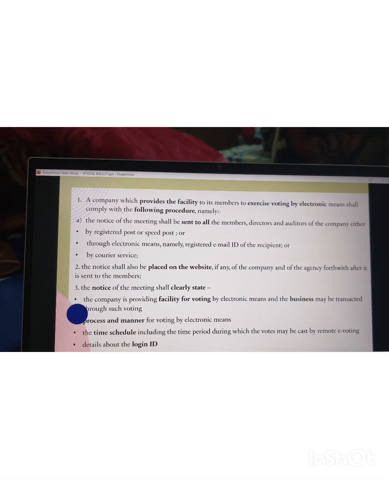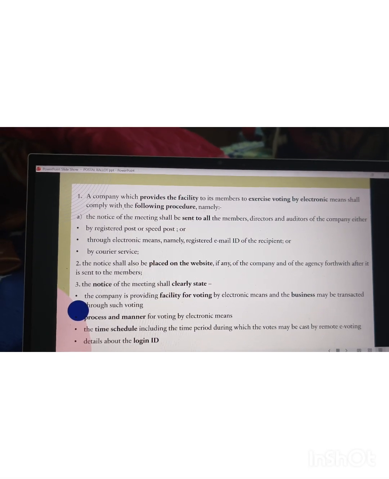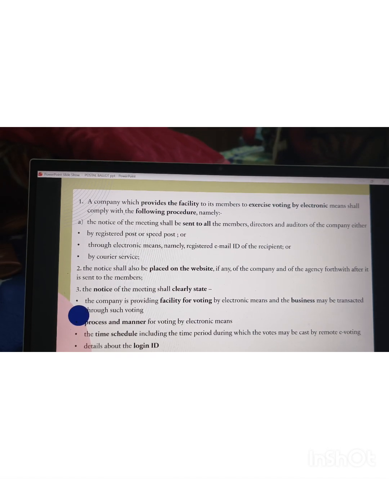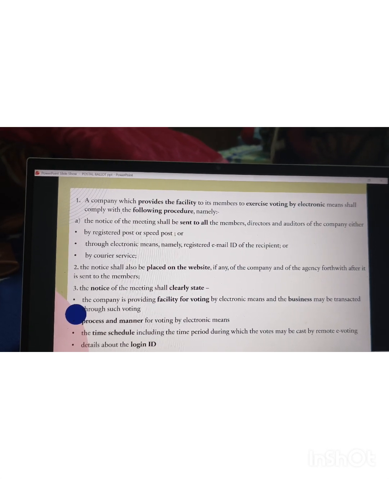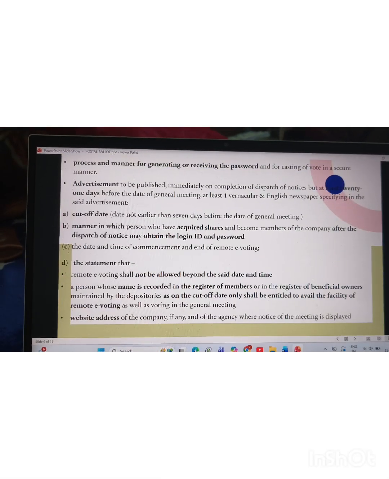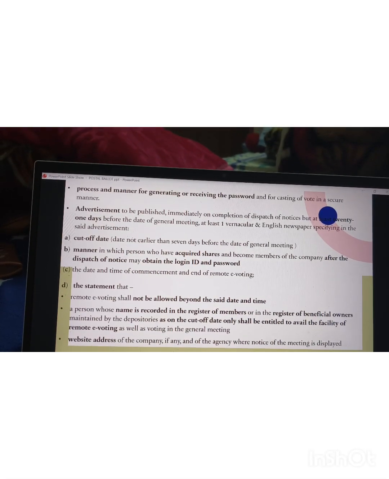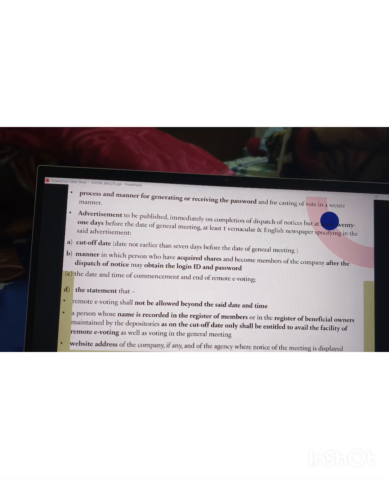Next, the notice of the meeting must clearly state the facility of voting, the business items to be transacted, the process and manner for voting, the time schedule, details about the login ID, and the process and manner for generating or receiving the password. An advertisement should be published at least 21 days before the meeting in one English and one vernacular newspaper.